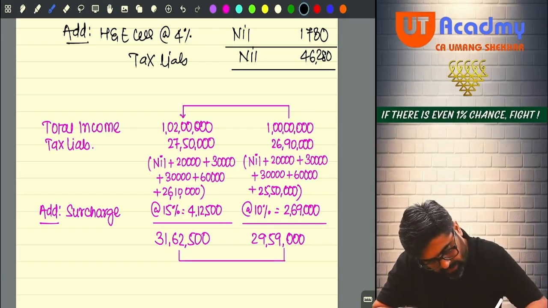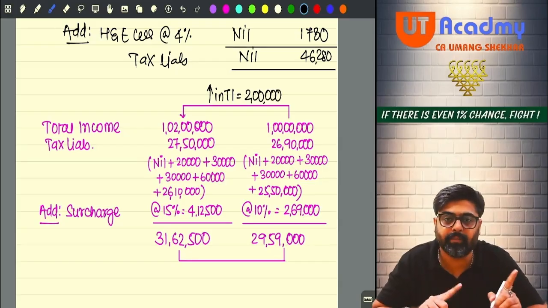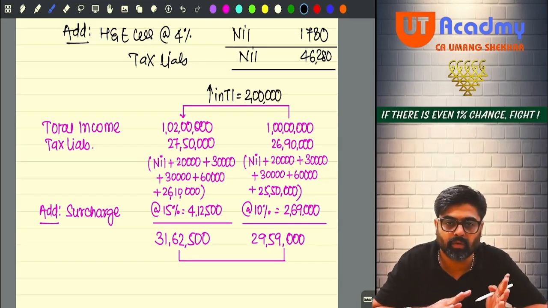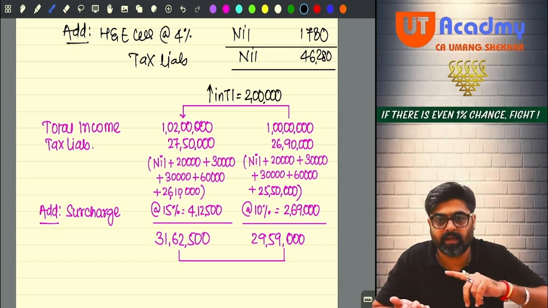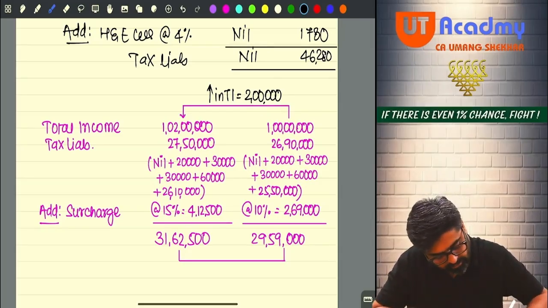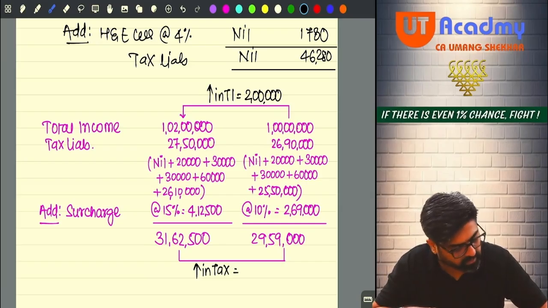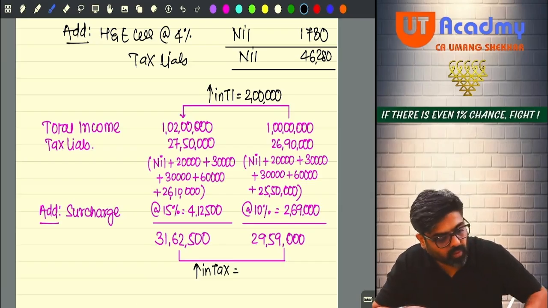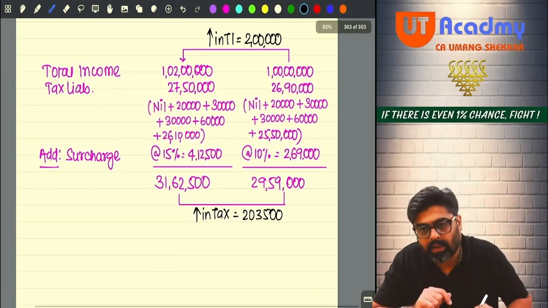So see, increase in total income is only 2 lakh rupees. From 1 crore, it became 1 crore 2 lakhs. So total income is increasing by 2 lakh. And as a result of that, surcharge rate increases to 15%. And due to that, your tax liability is increasing by how much? Increase in tax is 31,62,500 minus 2959. It will give you 2,03,500. Do you remember I gave you one